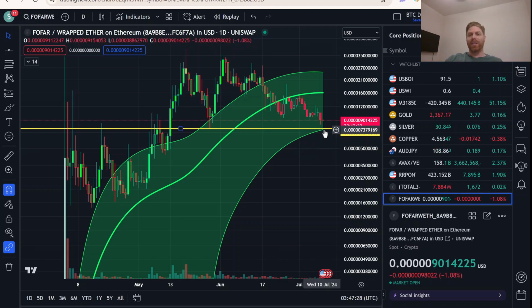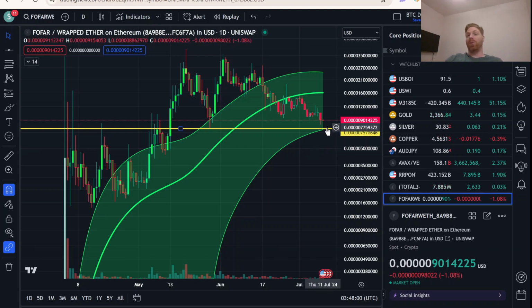So if you look, this is really fascinating how the lower boundary of the green Gaussian channel actually intersects with the area of major horizontal support at 0.00076 or 7571. I want to use 4 digits with that going back beyond the zeros. So it would not be surprising to see some kind of bounce here if we make it down that far. No guarantee that we do, but if you want to wait for lower price entries and take that risk, this area could certainly provide that extreme value.